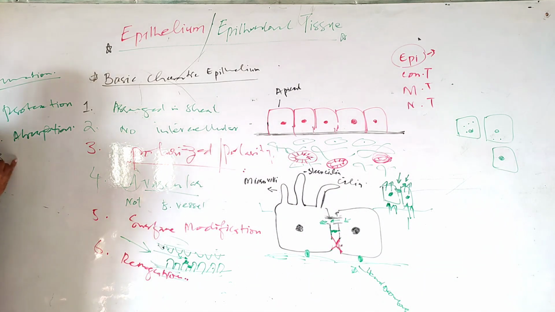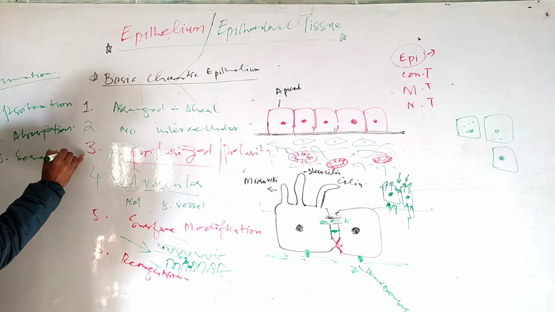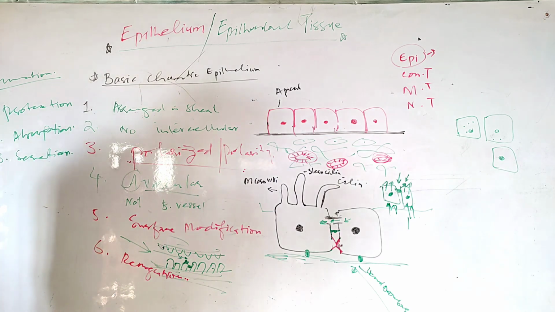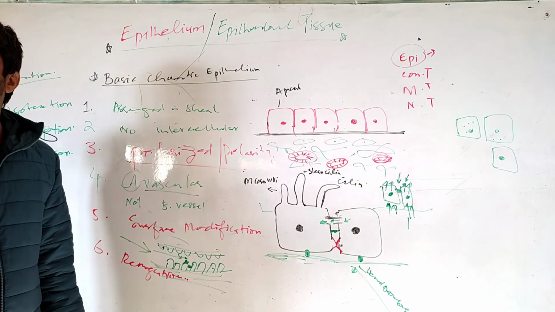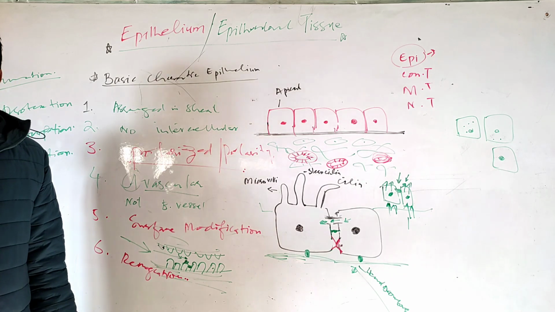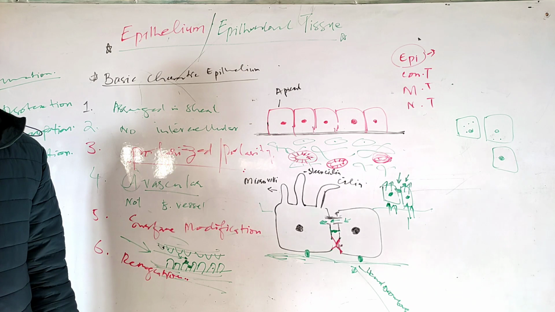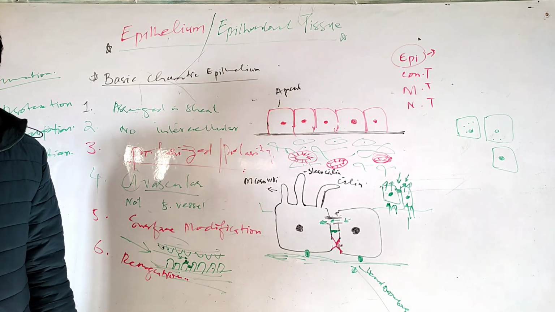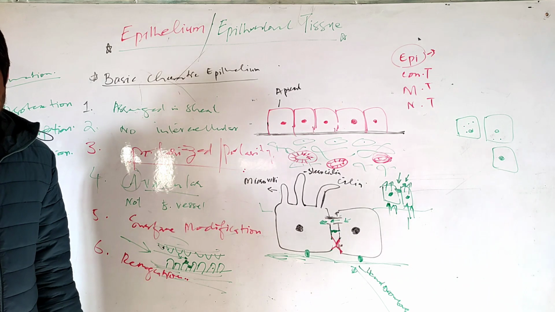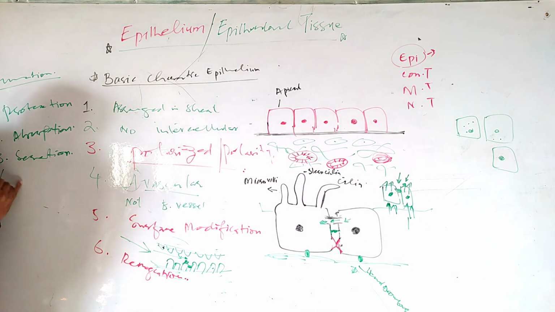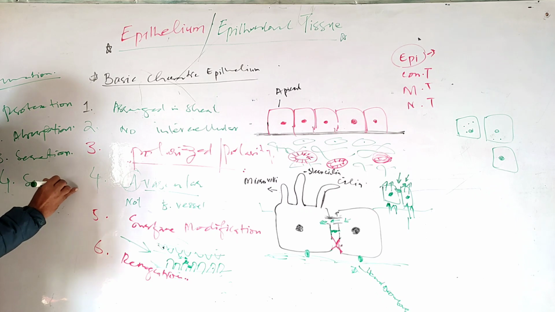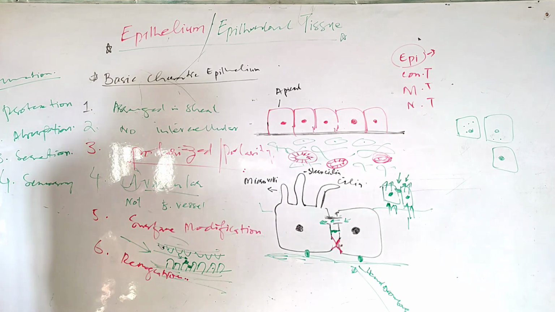What is the next function? Yes, secretion. This is another important function of epithelial cells. Epithelial cells have the ability to secrete mucus. If the epithelial cells are associated with any glands, they are responsible for the specific secretion of those glands, maybe a hormone, maybe an enzyme. So they have the ability to do some kind of secretion. That's clear. What next? Sensory reception. There is a special epithelium in your nasal cavity called olfactory epithelium. So they do some sensory function also.